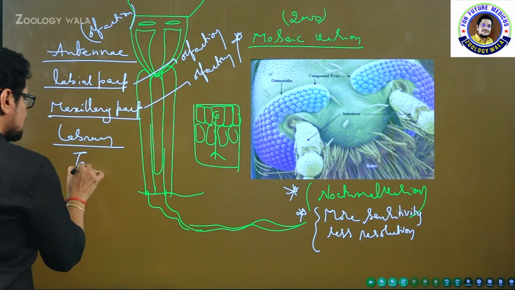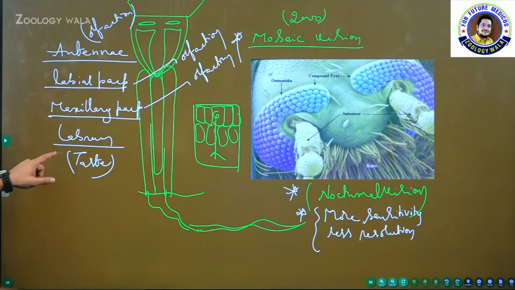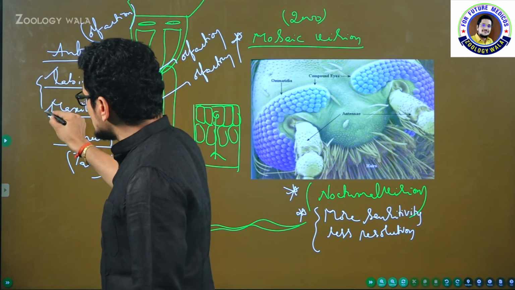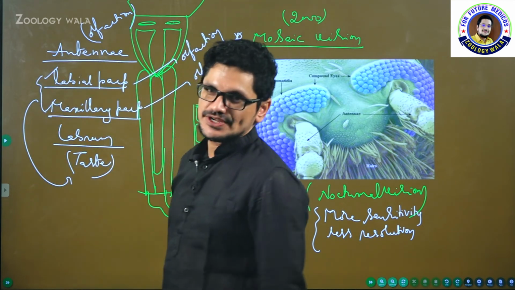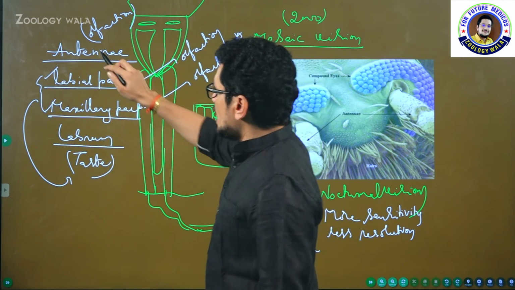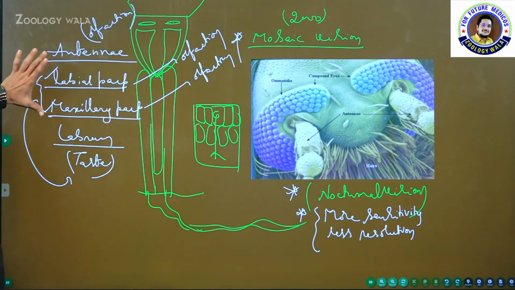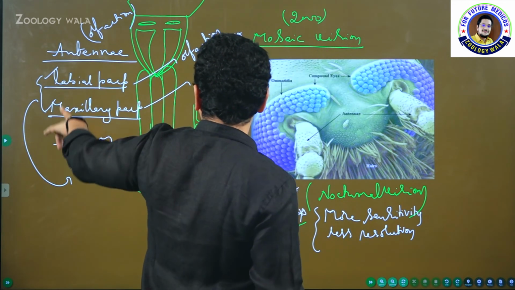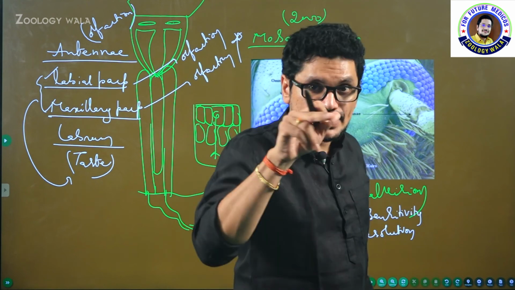Labrum is essential for taste, you can write that. If you want, even the maxillary palp and labial palp also play a role in detection of taste. Everything is here. Antennae, maxillary palp, labial palp are useful for olfaction, and labrum, the upper lip, is useful for tasting.